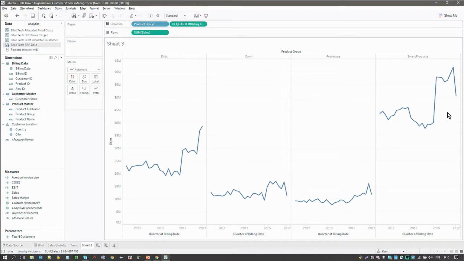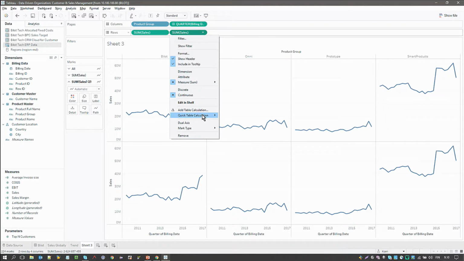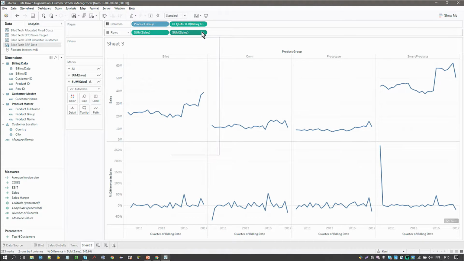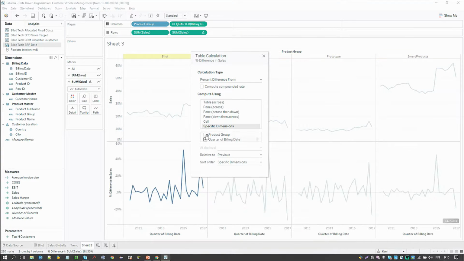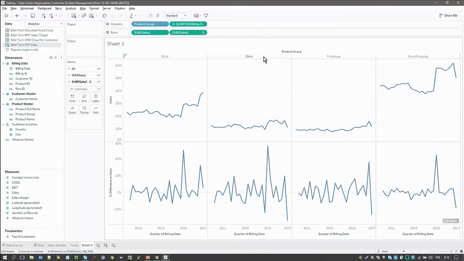Well, as we can see, the sales are going down, and we can also calculate basically what the change has been since, for example, the last period. So with these table calculations in Tableau, we can say that we want to have a look at what, for example, the difference has been related to, well, basically the last year.